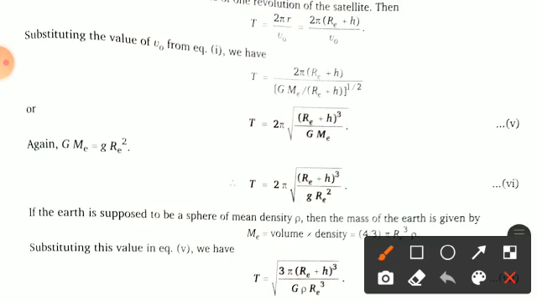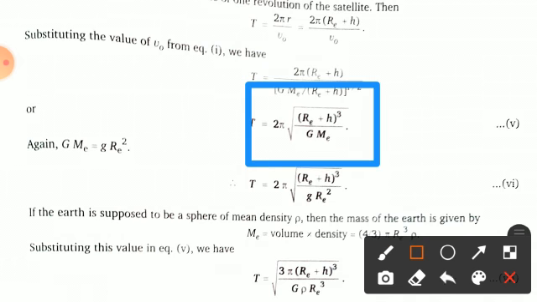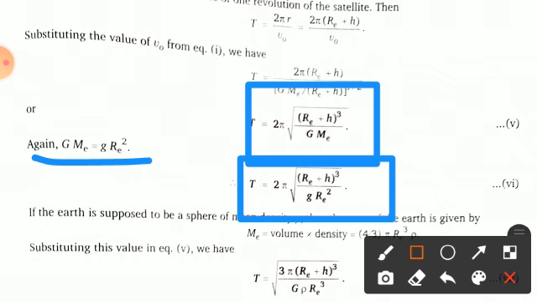Or you can also write this expression as T equals 2 pi root (Re plus h) whole cube upon GMe. And you know it very well, there is a relation of acceleration due to gravity and the gravitational constant, GMe equals g times Re square. So we can write it like this: T equals 2 pi root of (Re plus h) whole cube by g Re square.